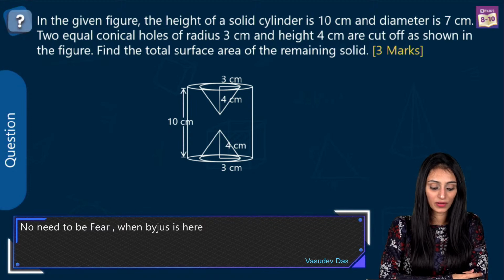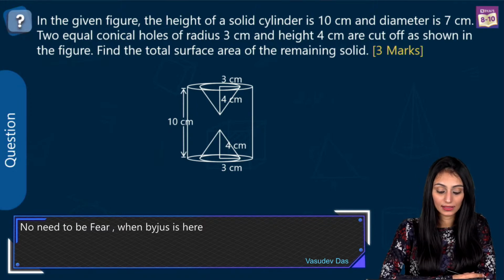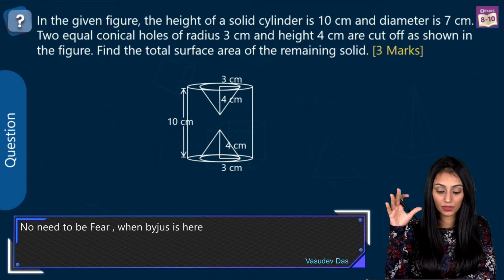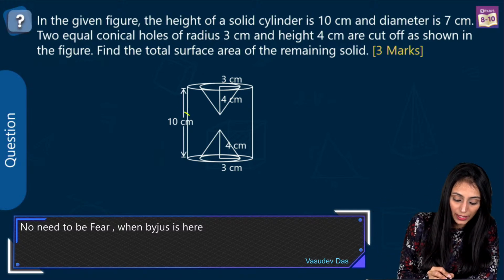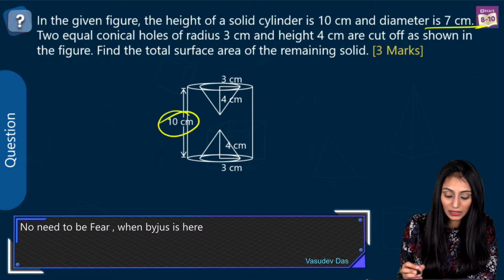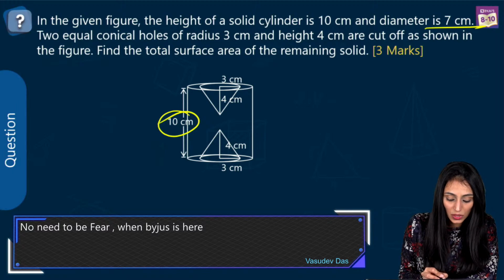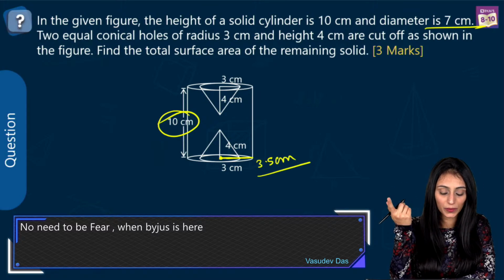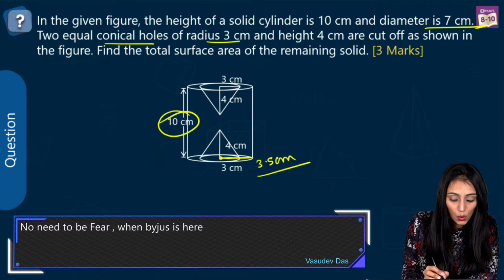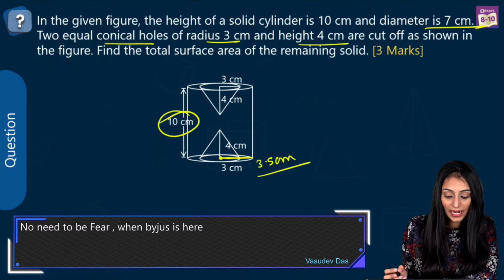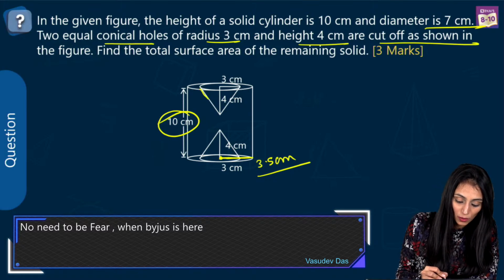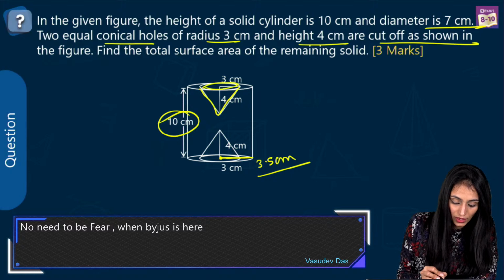So in the given figure, the height of a solid cylinder is given. That's 10 centimeter. Pay attention to the question first. Understand this properly. We have the height of the cylinder, that's 10 centimeter. Diameter is 7 centimeter. So that means we can get the radius from here to here. It's basically 3.5 centimeter, and you can use 7/2. Right? Now, two equal conical holes of radius 3 centimeter and height 4 centimeter are cut off. So from here, conical cones we have cut out.